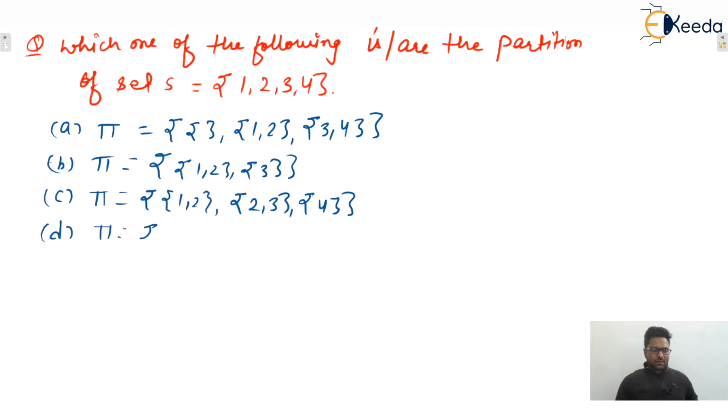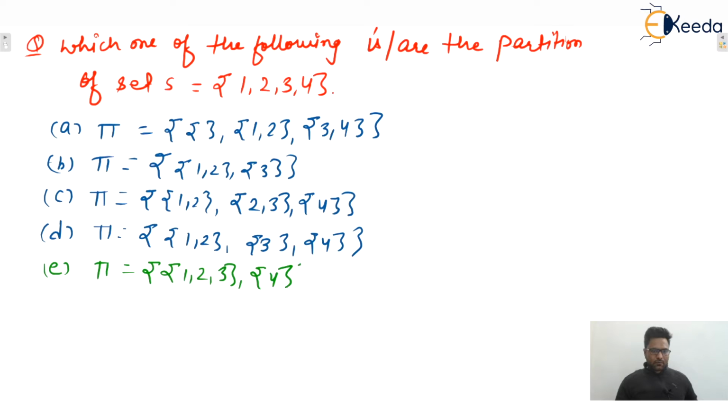Option D is given as 1, 2, 3 comma 3. Next, option E as well, pi equals 1, 2, 3 and 4. And option F is both D and E. So what will be the correct answer?